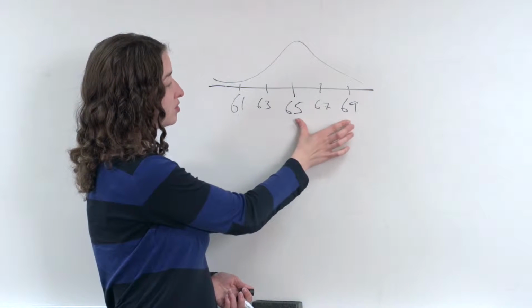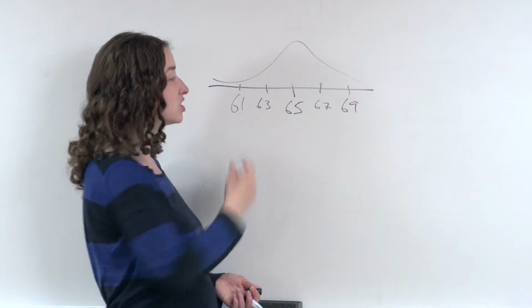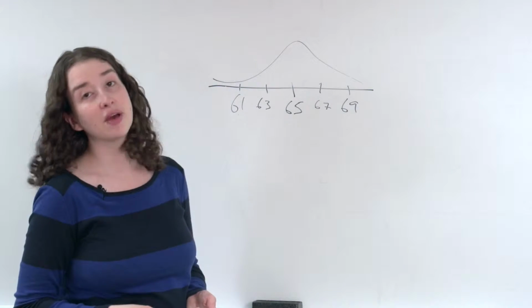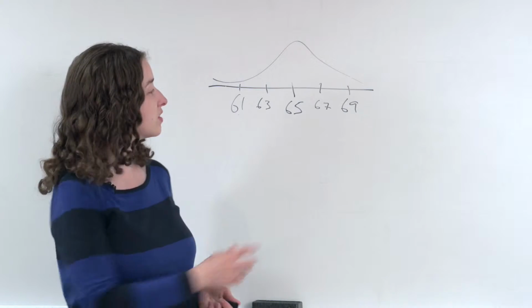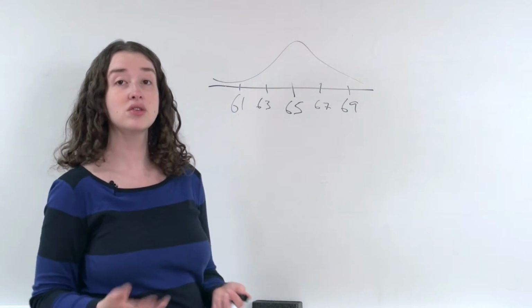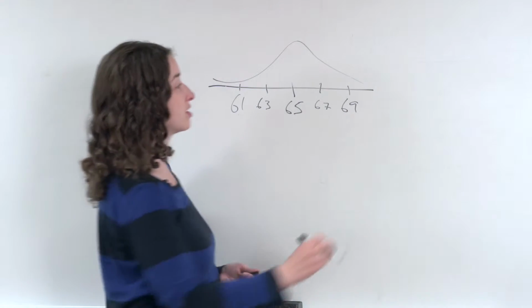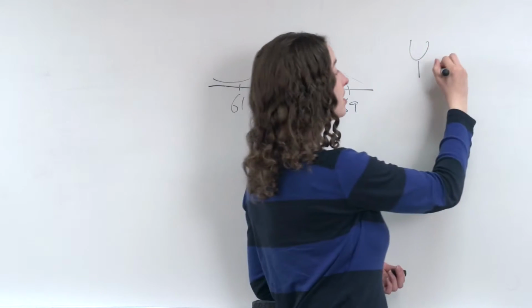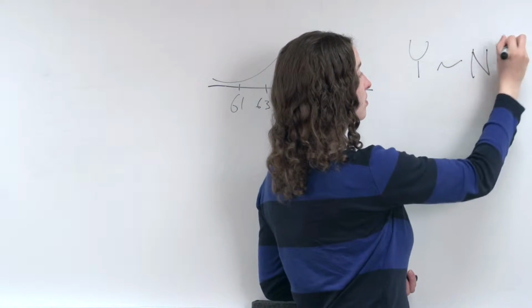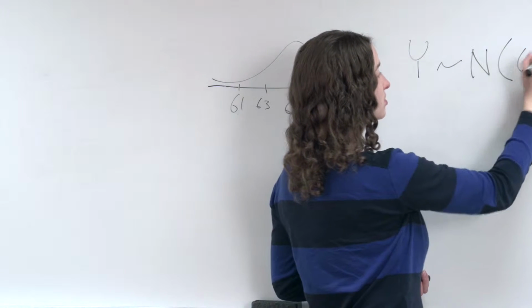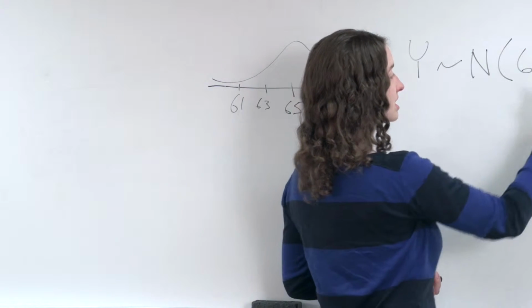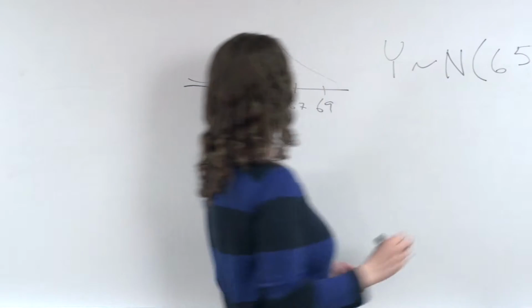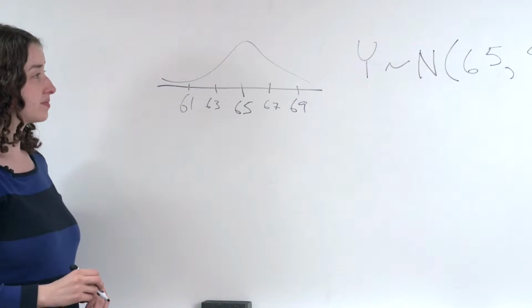If this is a normal distribution, then plus or minus 2 standard deviations should include 95% of the observations, so the standard deviation is 2 and the variance is 4. In other words, if y represents the height of a particular woman, women's heights follow a normal distribution with mean 65 and variance 4, and that's what's drawn here.